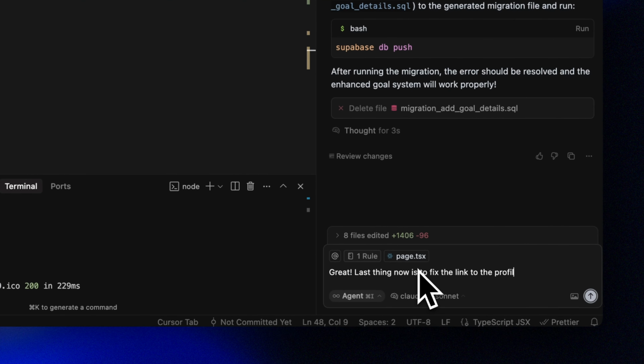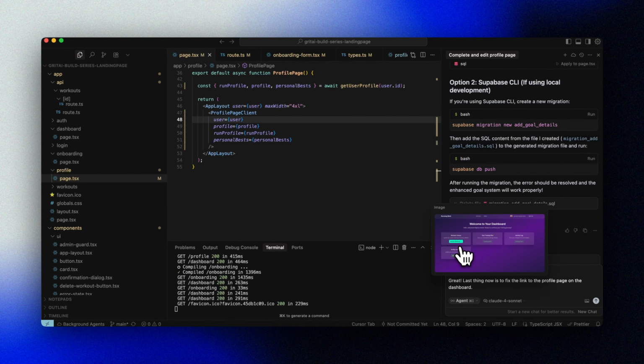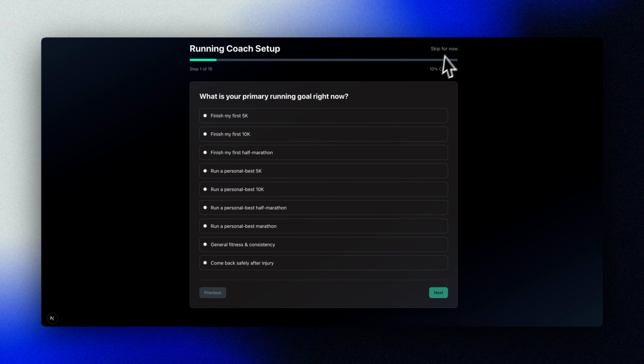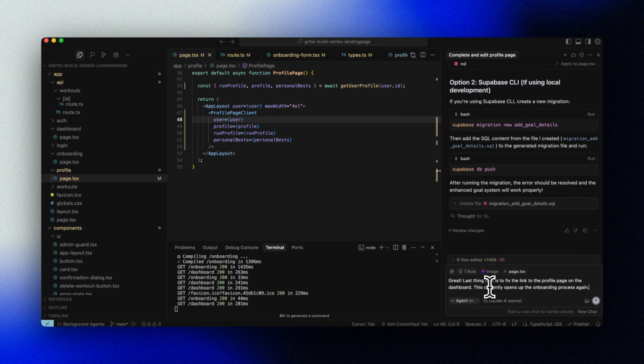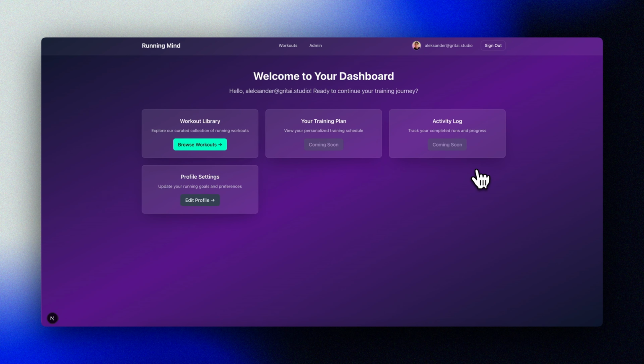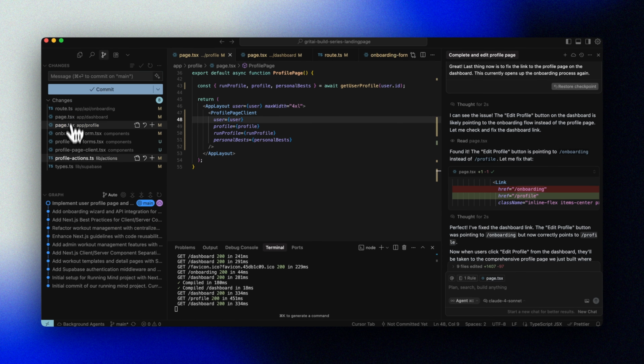Just one last minor detail, and that is the link on the dashboard page that should point to our profile page. Let's fix that. And there you have it, a complete onboarding process, profile page, and support for profile pictures. Let's stage and commit our changes.